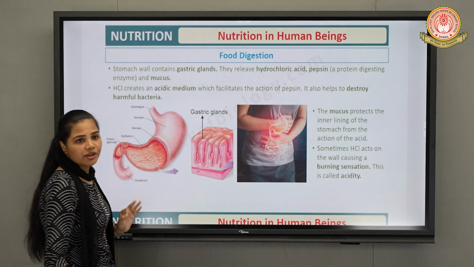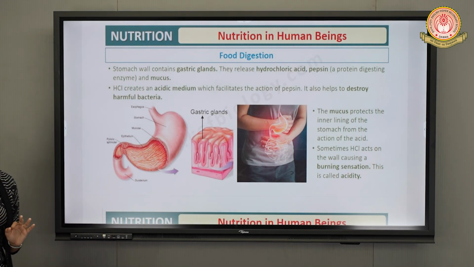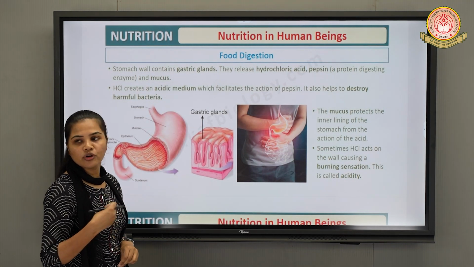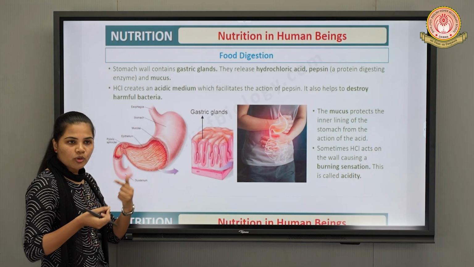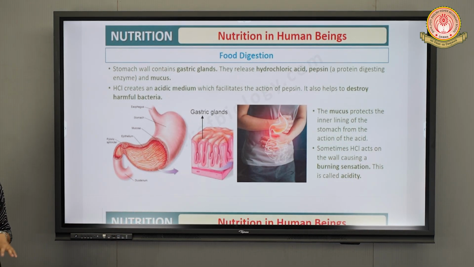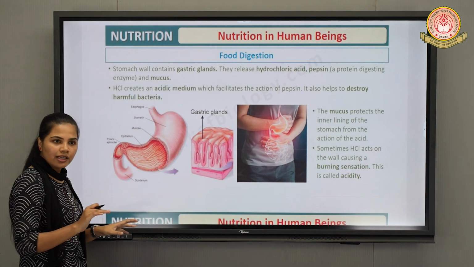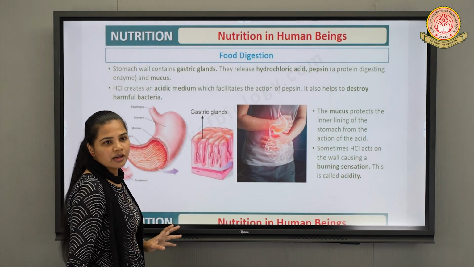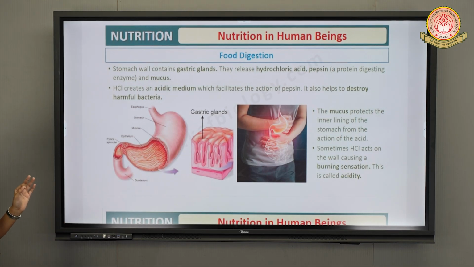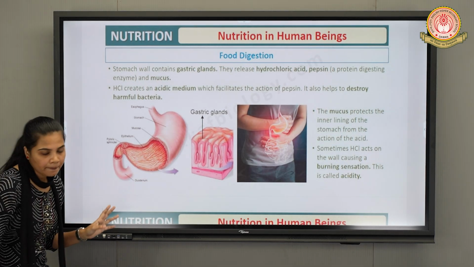Then the third, very important role of hydrochloric acid is it will destroy or kill the germs, right, which may get in with your food from your mouth, then through your esophagus, and come towards your stomach. So this HCl will kill the germs, or you can say bacteria, present inside the stomach. Fine. So this is the most important role of hydrochloric acid.